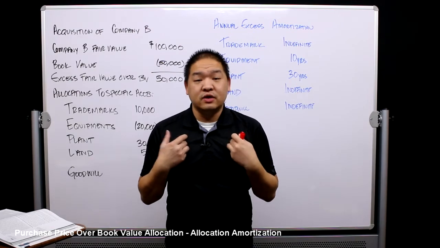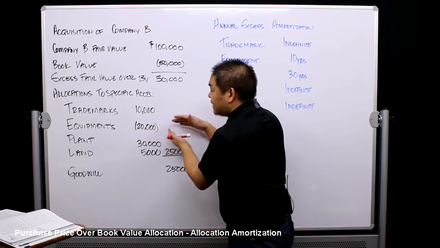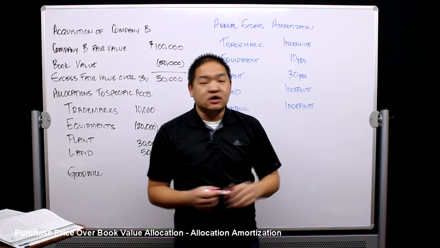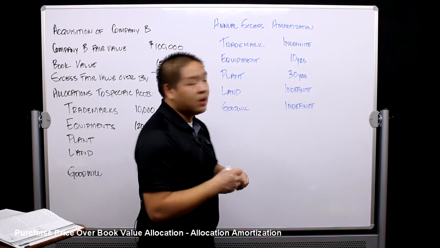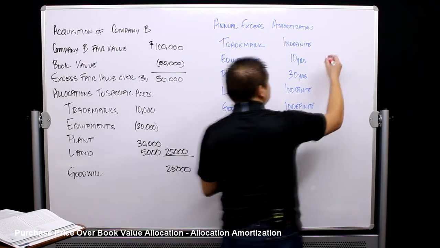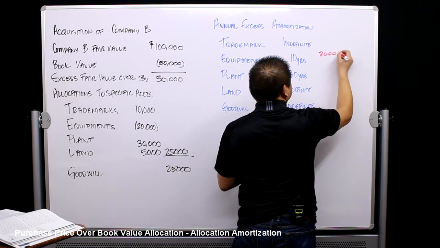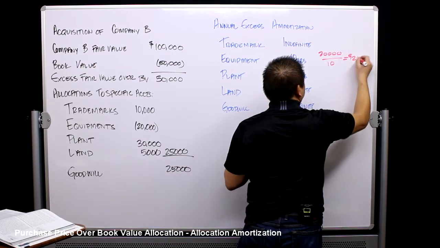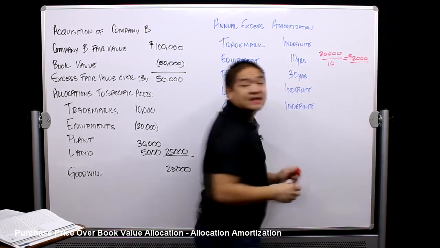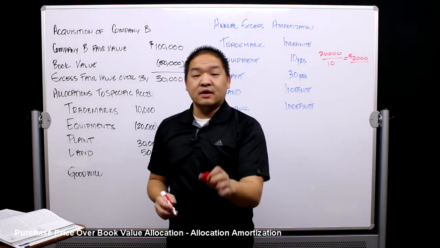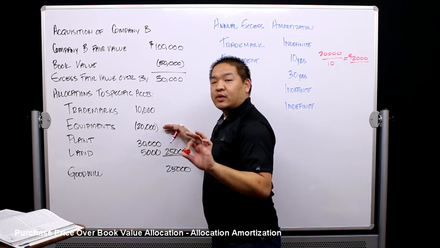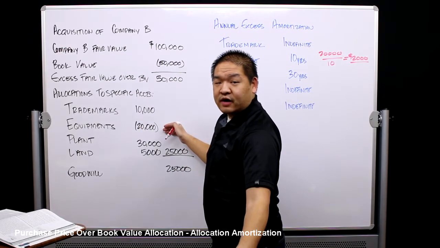So what we're going to do is take that $20,000 and amortize it over 10 years because there's 10 years left. So we do 20,000 divided by 10, which gives us $2,000. Now, that is not an expense necessarily because we're not adding value to it.